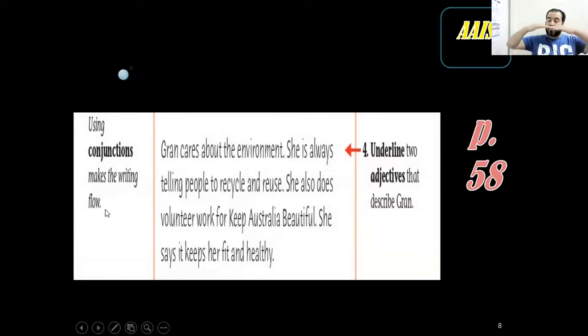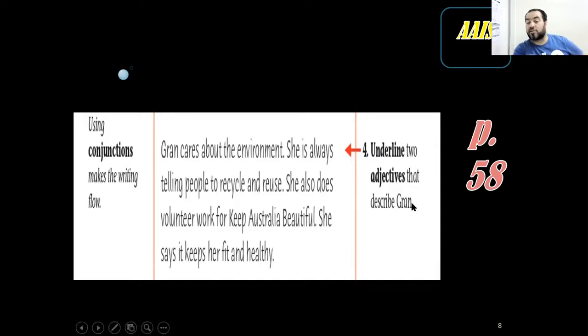So we use conjunctions. Instead of having separate sentences, I just connect them together. So there is harmony, there is coherence and cohesion. The whole paragraph or the whole writing piece is smooth, and you move from one idea to another very smoothly.